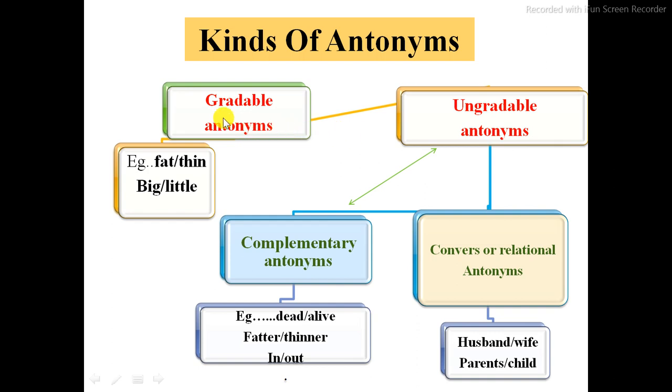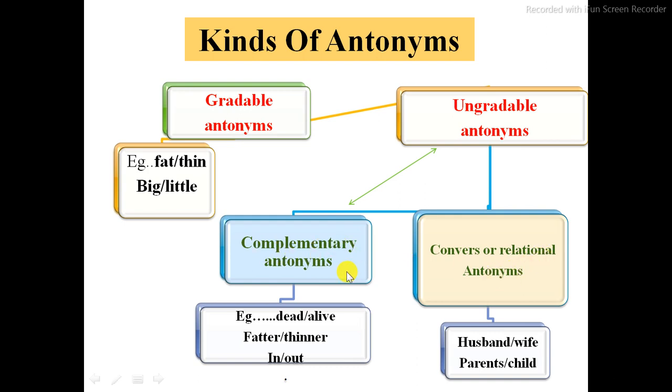Gradable antonyms have examples given here: fat and thin, big opposite of little. That is known as gradable antonyms. Then ungradable antonyms have two different types: first complementary antonyms, and second converse or relational antonyms.